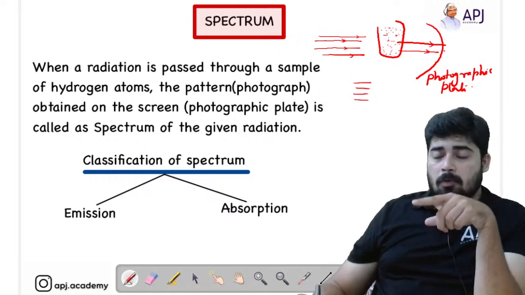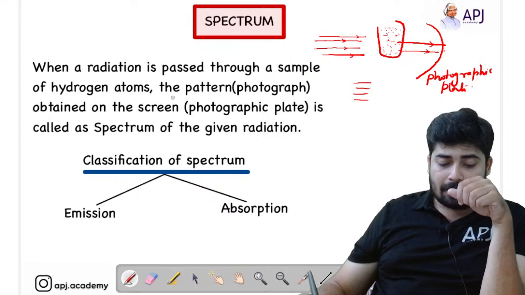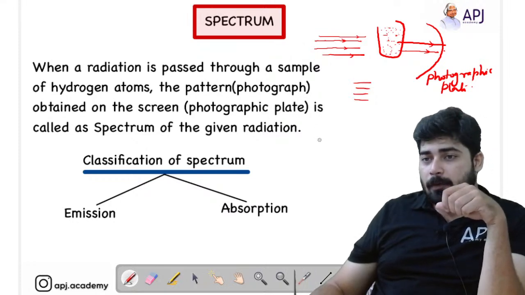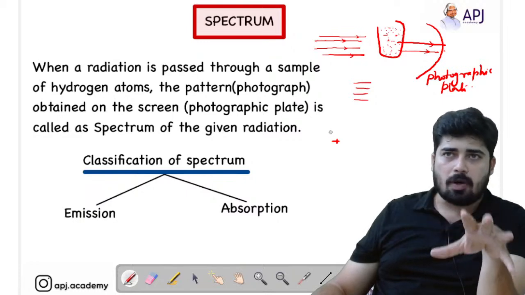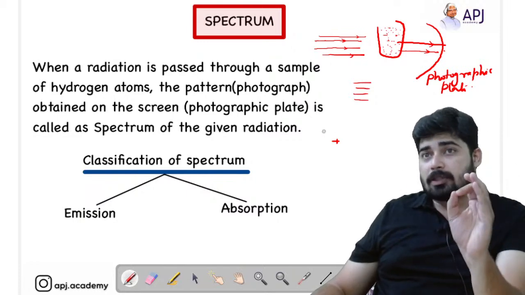Okay, now you have to understand this concept. So we got the absorption pattern or the absorption spectrum. I hope that concept is clear for you.